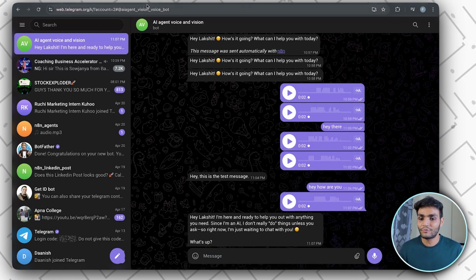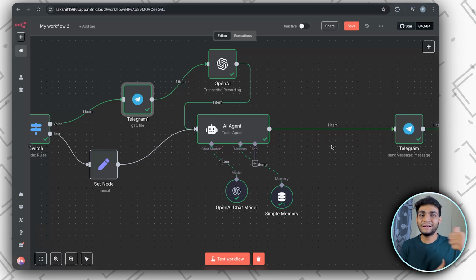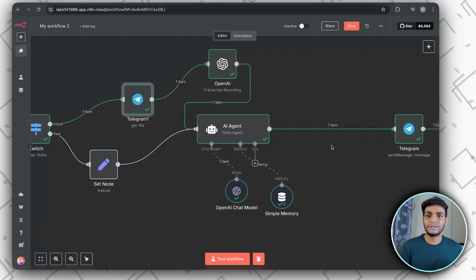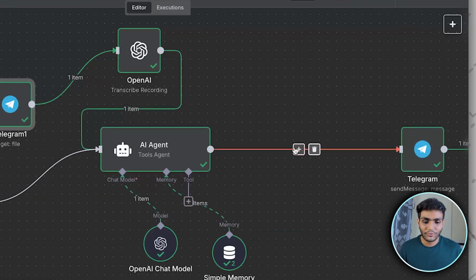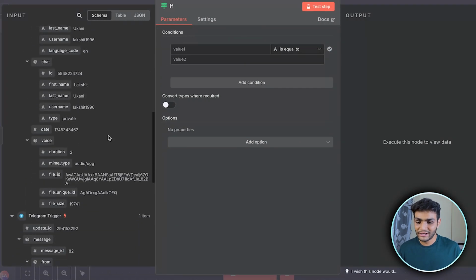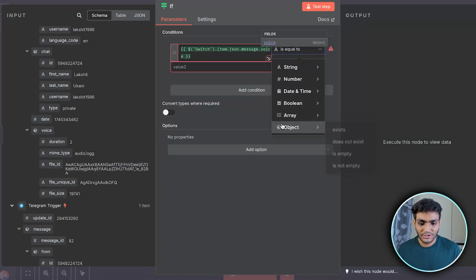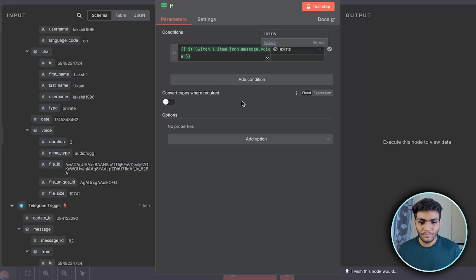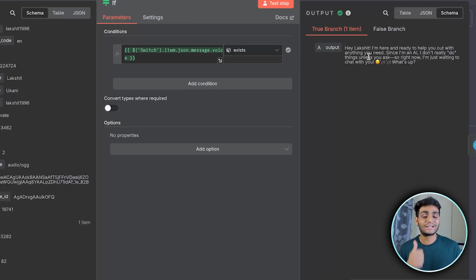So for that, we'll now add an if node over here. If we are getting a text, then go and directly send it in the text format. If we are getting a voice format, then send the voice message in a voice format. So for that, we'll need an if node. Inside if, we'll add a condition that whenever we are getting the voice message, if there is a voice, so is object exist, then it's true. Okay, then let's test this step. So we are getting the voice message, then it is true.